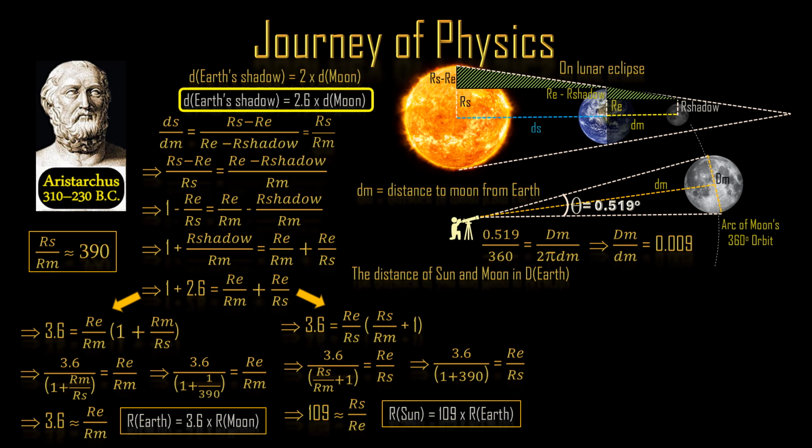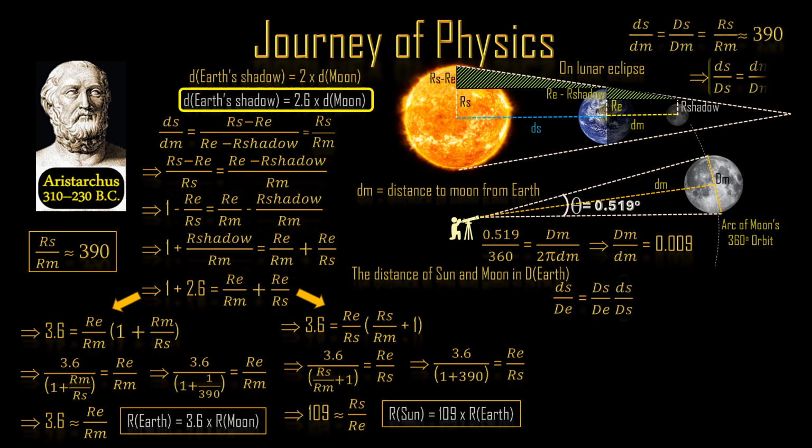This can be used to determine the distance of the Sun and Moon in terms of the diameter of the Earth. To calculate that, we can start from the distance to the Sun over the diameter of Earth. Rewriting in terms of the diameter of the Sun gives this. From the previous calculation, we know the ratio of distances of Sun to Moon is equal to the ratio of its diameters.